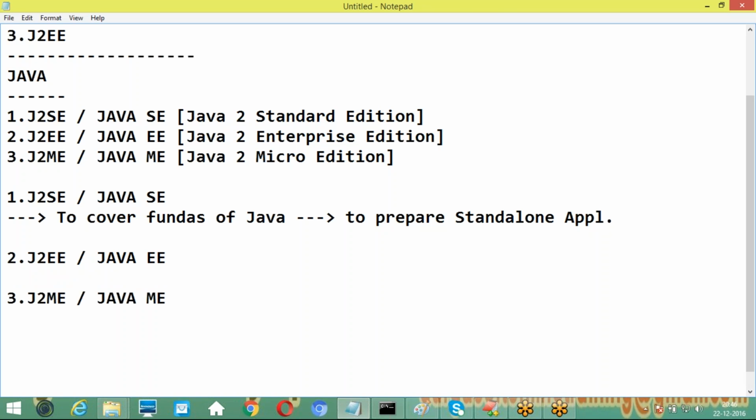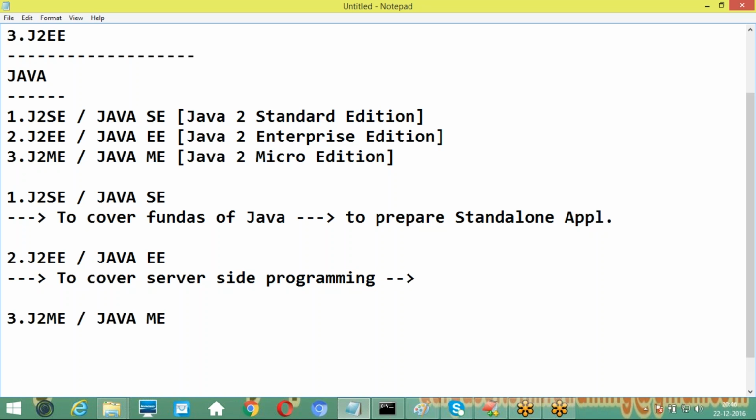Now coming to the next one, the J2EE part. What is the purpose of the J2EE part? To cover server-side programming. The J2EE part will mainly cover server-side programming. By using server-side programming, we are able to prepare enterprise applications. By using this J2EE part, we will cover server-side programming, and by using server-side programming, we will prepare enterprise applications. This is another one. Good.